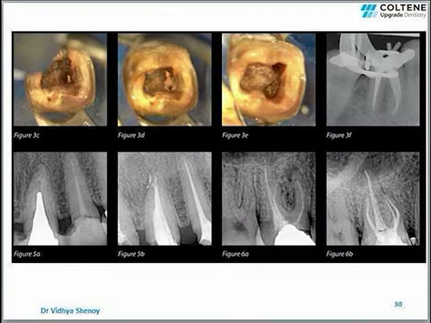These are a few cases which have been treated using the HyFlex REMOVER file. You can see in this access cavity how cleanly it has removed the Gutta-Percha, and also in the radiographs you can see that the Gutta-Percha has been efficiently removed from the root canal and then the treatment has been done.